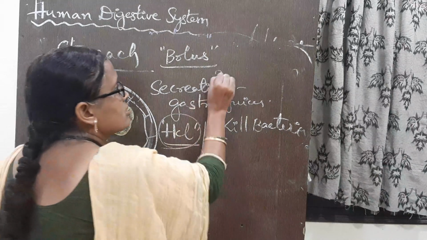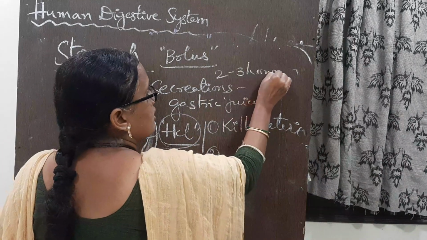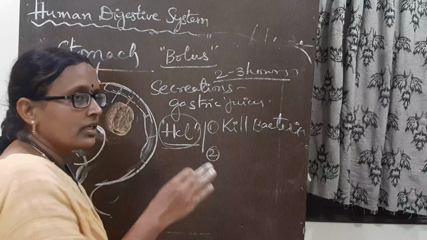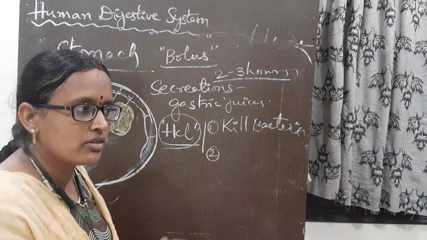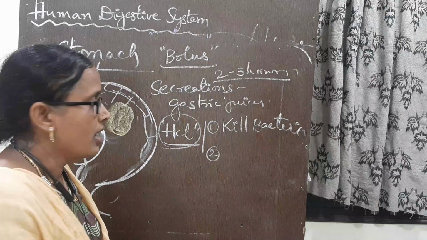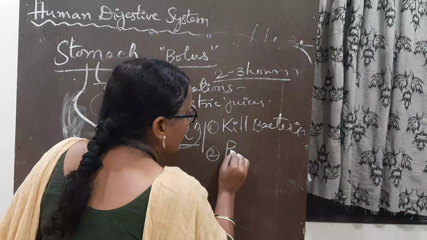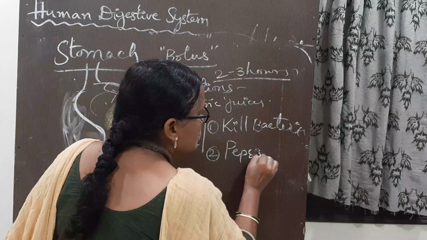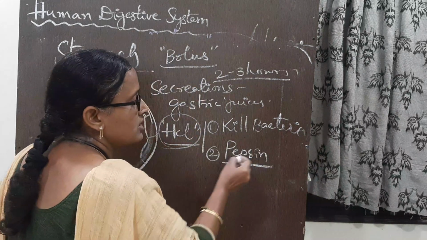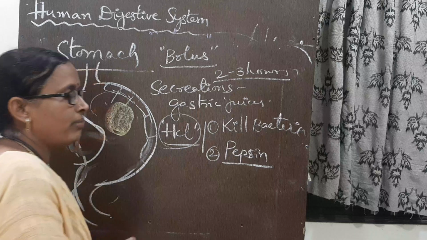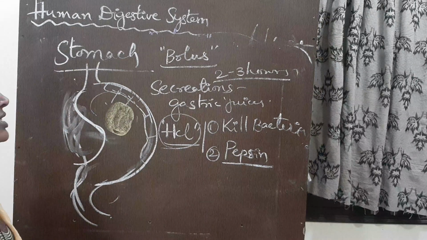Nearly 2 to 3 hours the food stays in the stomach. During that time the bolus is mixed with the acid, and it kills the bacteria. Not only that, it activates the pepsin enzyme. What is that enzyme? Pepsin. Pepsin acts on proteins.